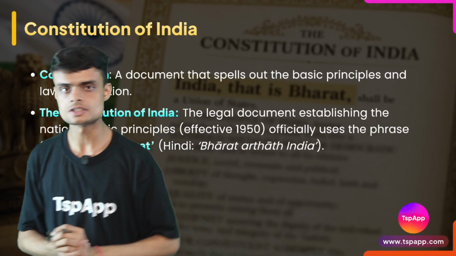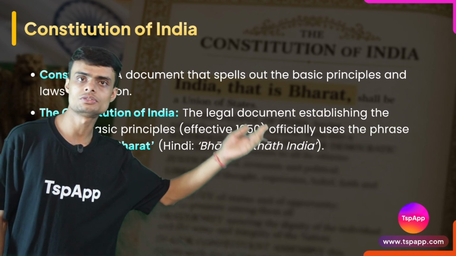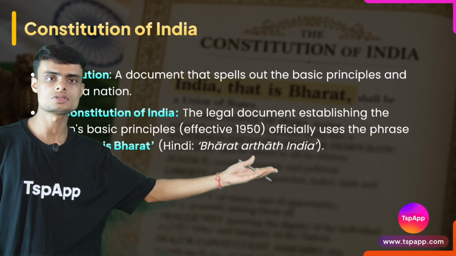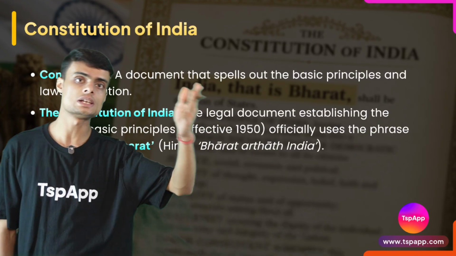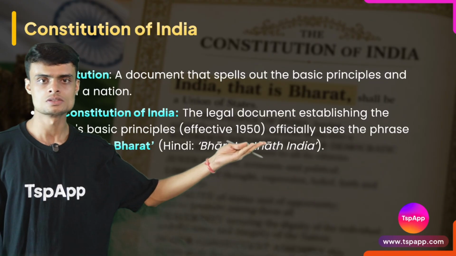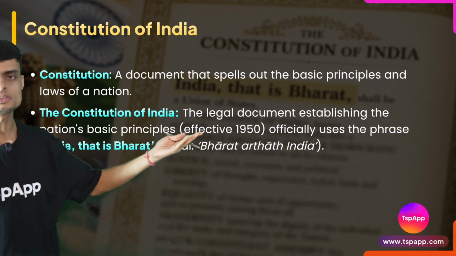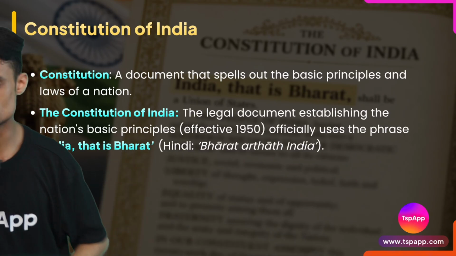Our constitution was written in 1949, and it came into effect in 1950 when we celebrated the first Republic Day, 26 January 1950. From this day India officially got its name, India, that is Bharat.